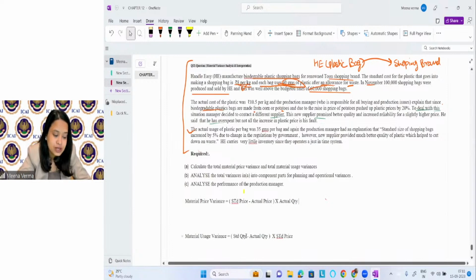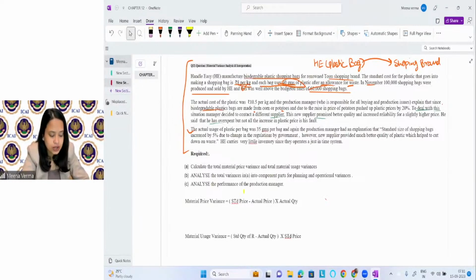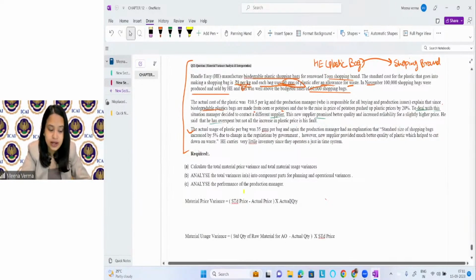Just remember, standard quantity of, let me write it completely, standard quantity of raw material for actual output. We always consider it for actual output: how much standard quantity of raw material is required here, right? And here, what is the actual quantity consumed for actual output?